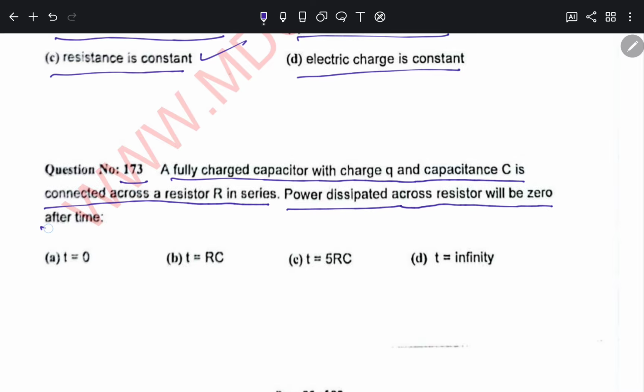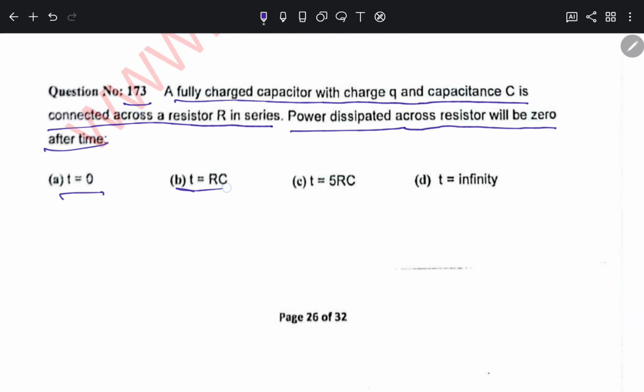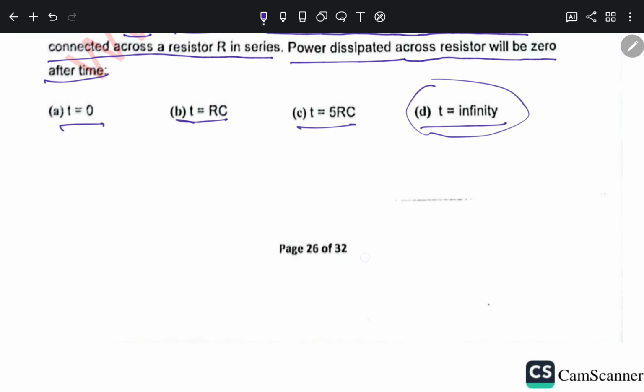So in that case, for infinite time, the dissipation across the resistor will be 0. Although it starts discharging exponentially, it does not discharge directly to 0 in a short time, but it tends to decay very slowly later on. I will show it here. Initially it's very fast, but then very slowly it goes on. So in infinite time it will take. Okay.